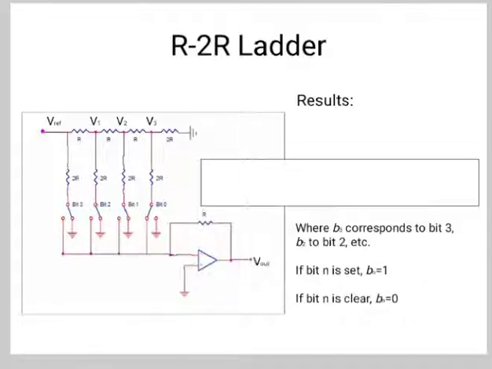So this uses Kirchhoff's current law, which states that the sum of the currents entering a node must be equal to the sum of the currents leaving the node. In a ladder, at each node the current is split into half. By switching the current into each node, the total current flows in binary weighted form. Now using the principle of superposition, when we add more current into a resistance, the total voltage appearing is the sum of the voltages caused by all individual currents, that is, as each bit is activated, the voltage increases at the output.